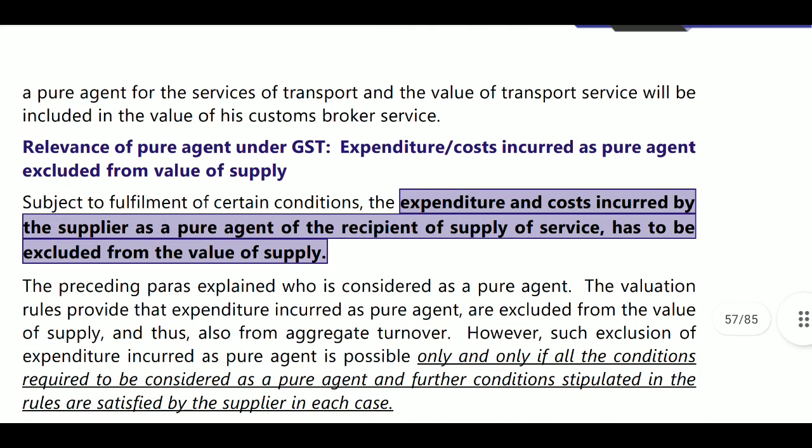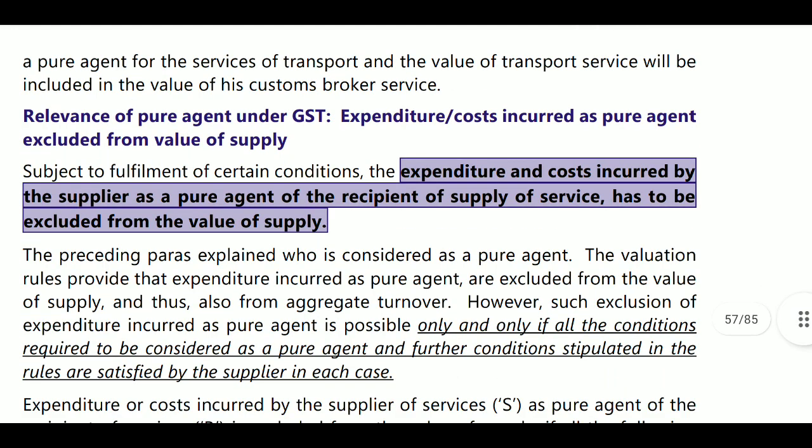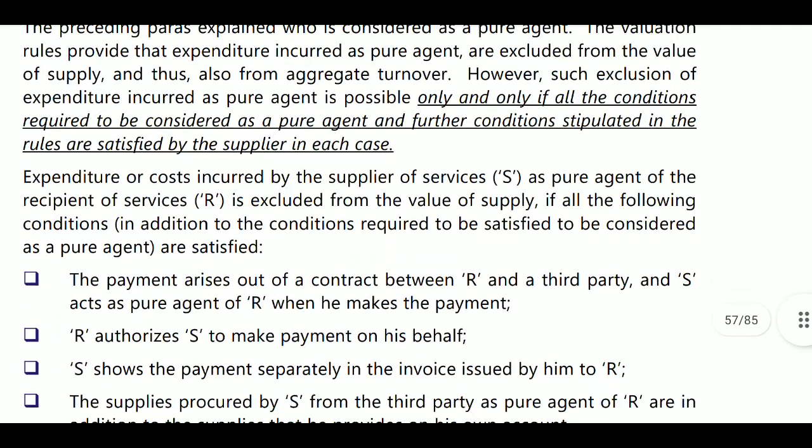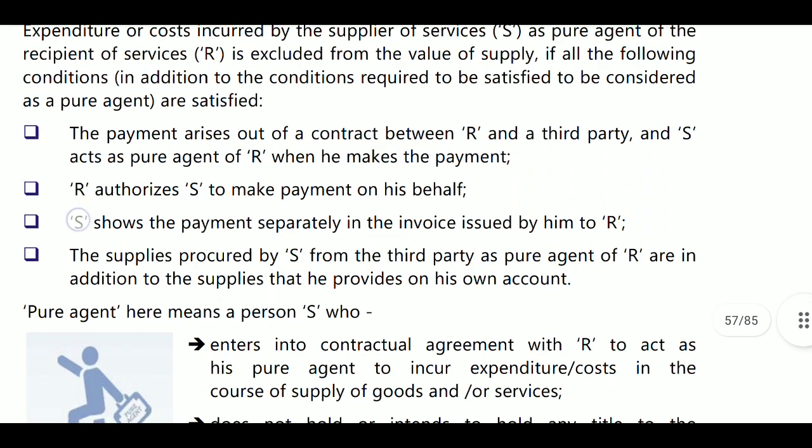Next, relevance of pure agent under GST. Expenditure or cost incurred as a pure agent is excluded from the value of supply. If you incurred it as a pure agent, then that value will be reduced from the value of supply. Expenditure and cost incurred by the supplier as a pure agent of the recipient of supply of service has to be excluded from the value of supply. This is the concept of pure agent.